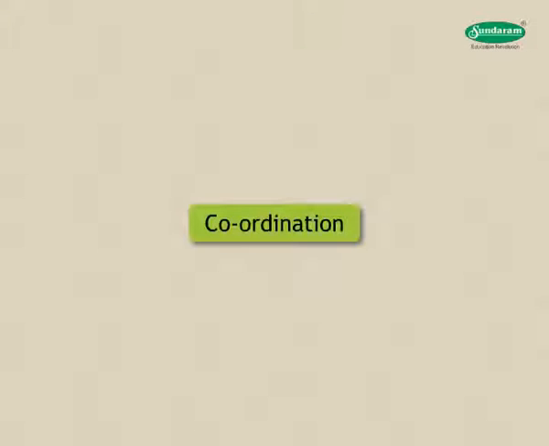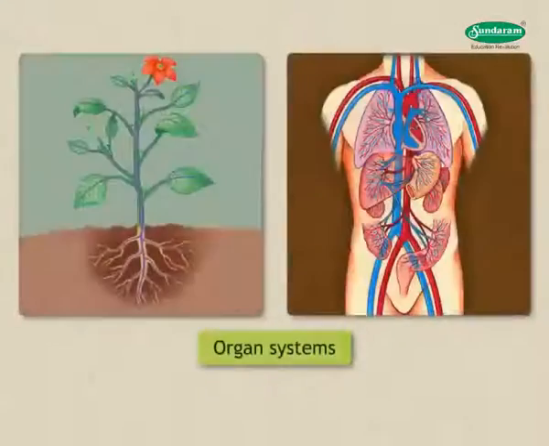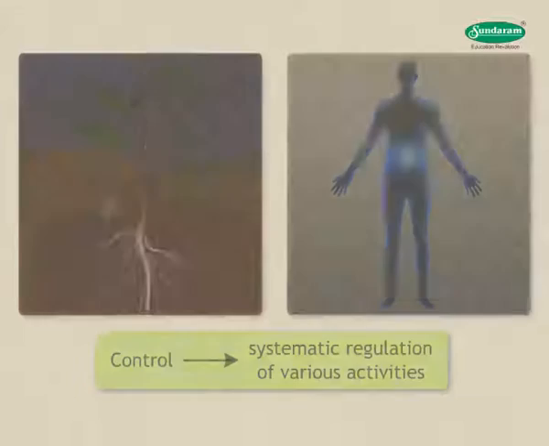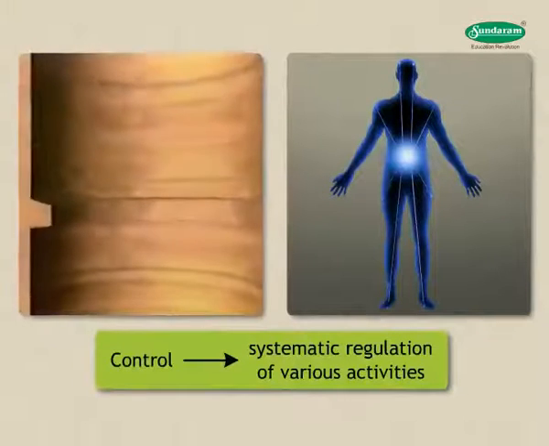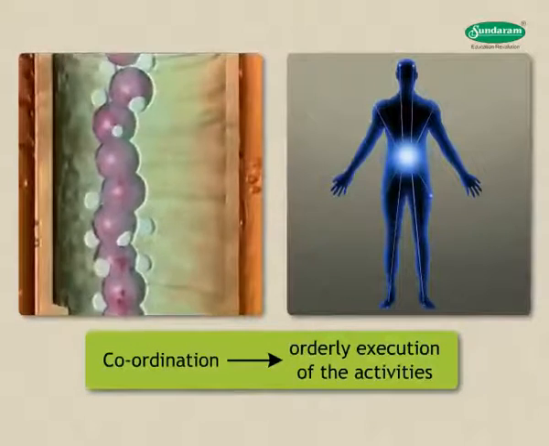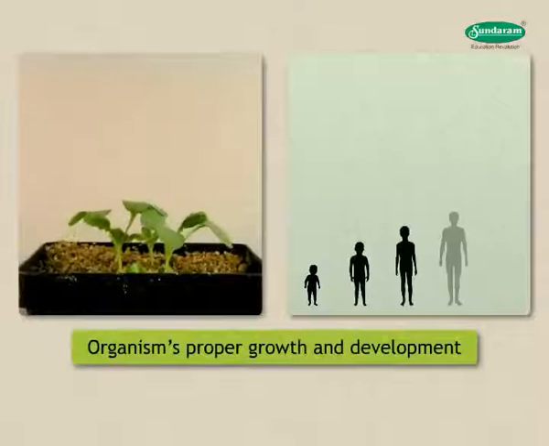Let us see first what is meant by coordination. In any multicellular organism, there are various tissue systems and organ systems. For meticulous functioning of organisms, there has to be a perfect coordination among different systems or organs and various stimuli from their surroundings. Thus, we can infer that control refers to the systematic regulation of various activities, and coordination means the orderly execution of the activities. This attributes to an organism's proper growth and development.